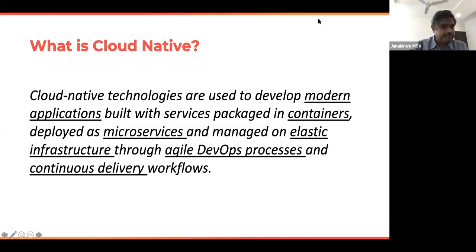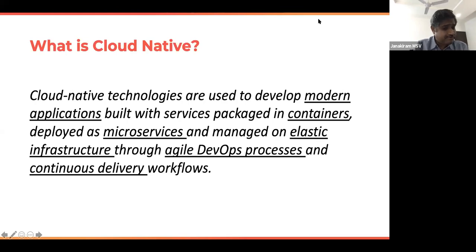I'm sure if you're a developer, you know the difference between monolith and microservices. Microservices is a design pattern which gives you a very fine-grained approach to development. So modern applications are composed as microservices, packaged as containers, run on elastic infrastructure, and managed through agile DevOps processes, taking advantage of continuous delivery.